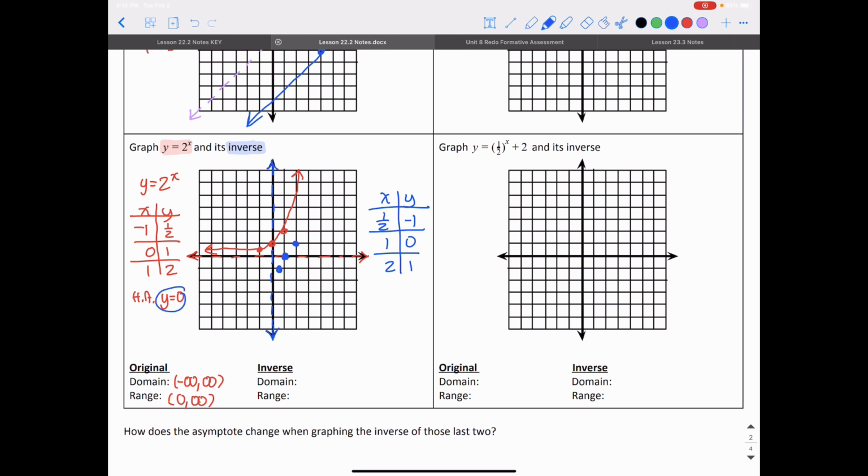So instead of y is equal to 0, I'm going to have a vertical asymptote at x is equal to 0. I just flipped my x and y. So when I connect these points, I'm going to make sure I don't touch that line.